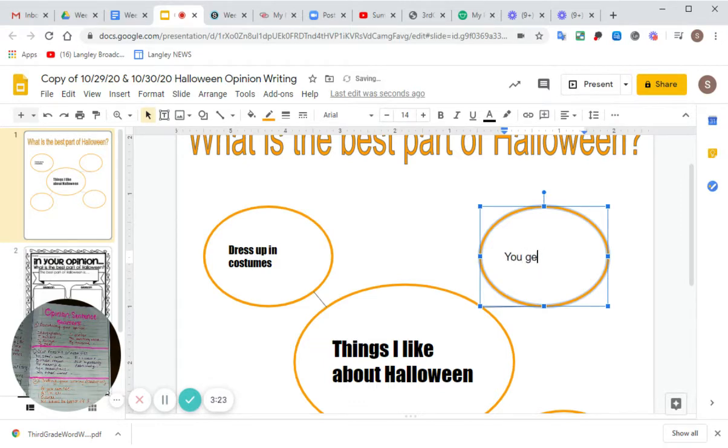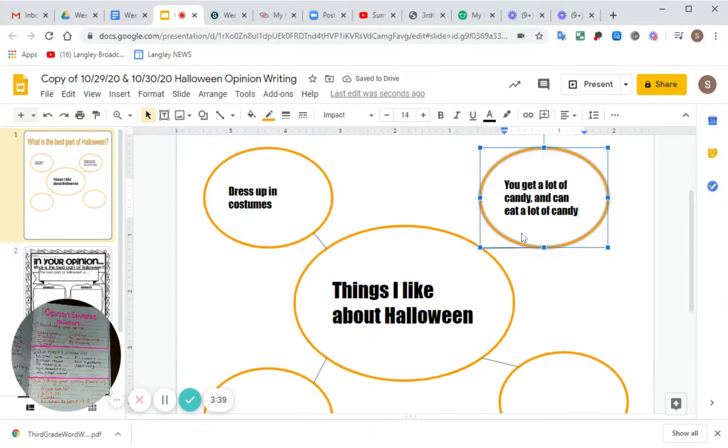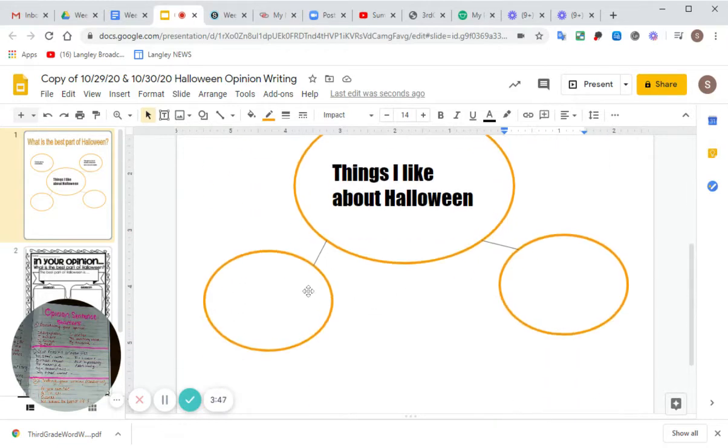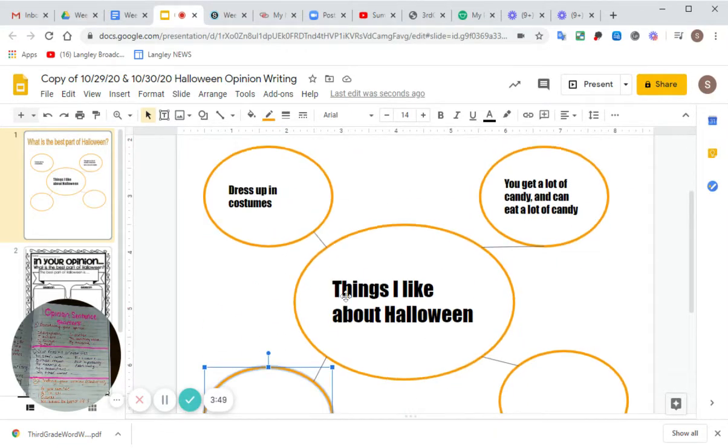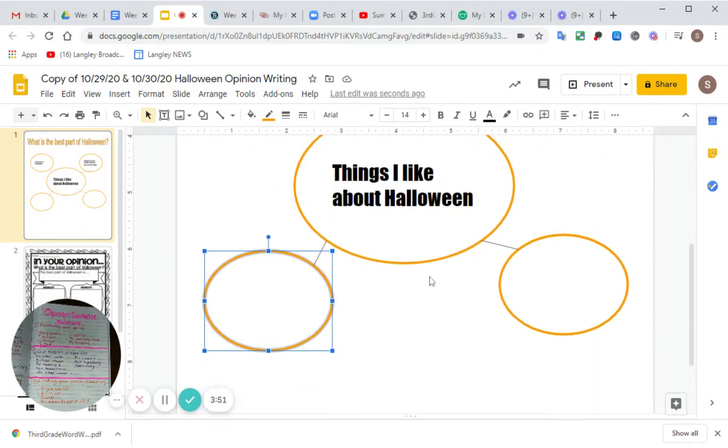Something else, you get a lot of candy and can eat a lot of candy. So things I like about Halloween: you get to dress up in costumes, and you get a lot of candy.